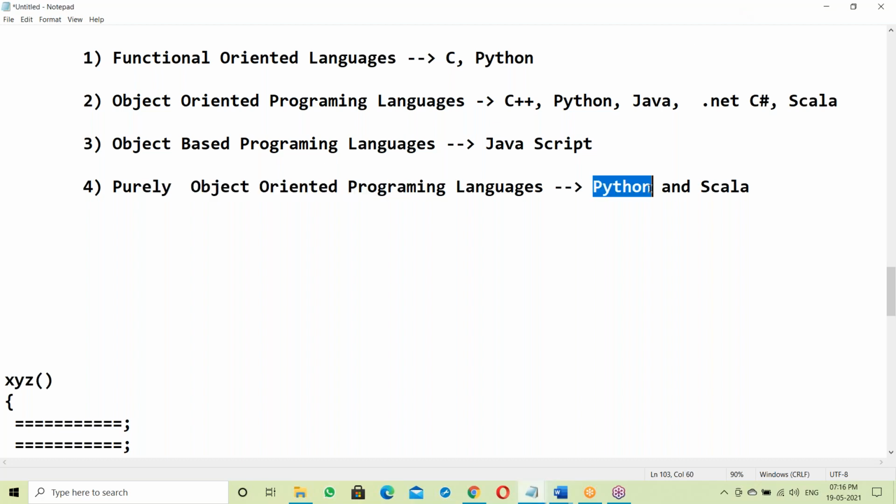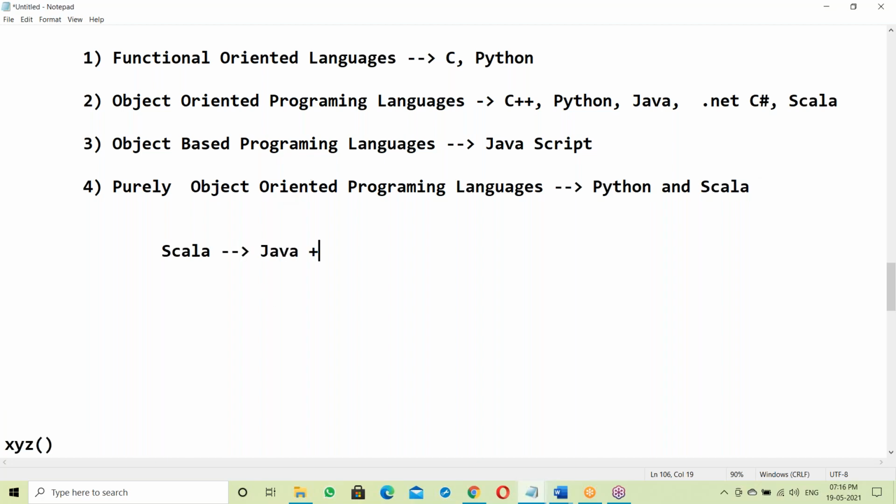In Python, no variables, everything is objects. In Scala, no variables, everything is objects. Scala is simply a combination of Java and Python. If you know Java and Python, Scala is simple. I have very good experience with Scala; I have been working with Scala for the last 4 years. Scala is very easy to learn and understand compared to Java and Python, the easiest language.